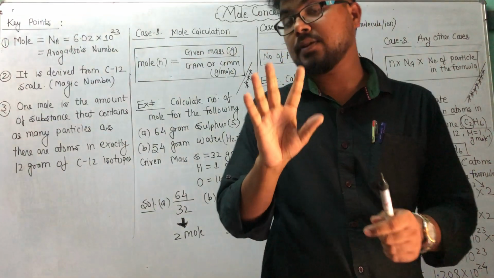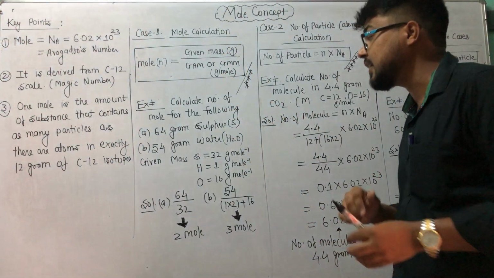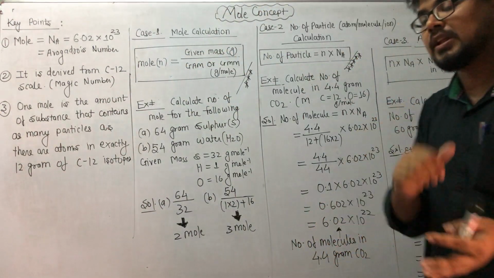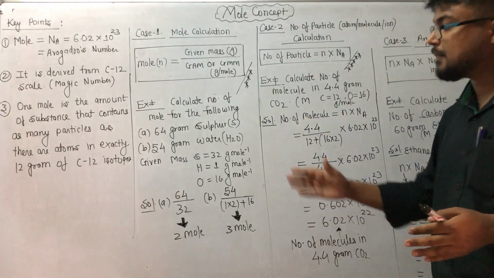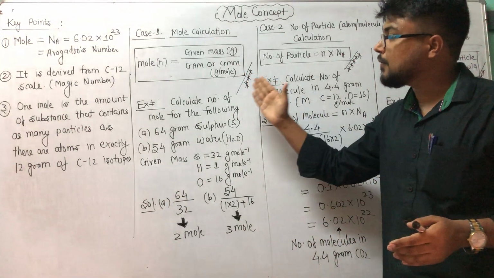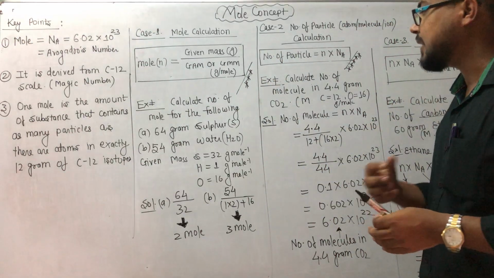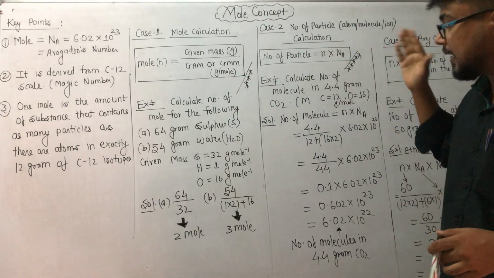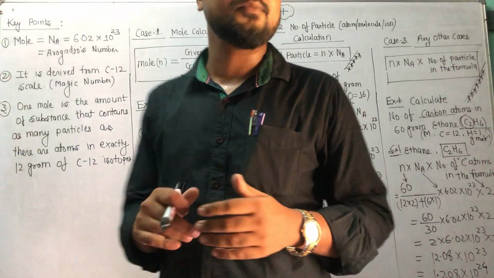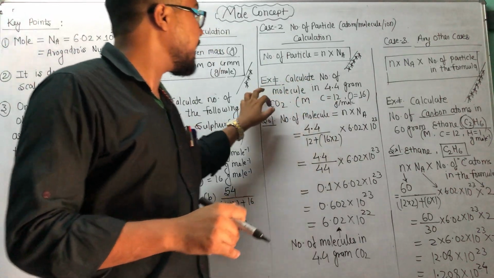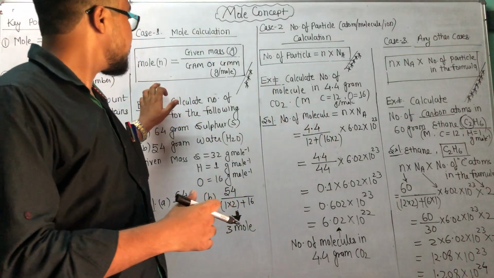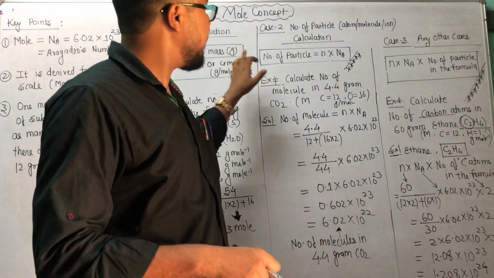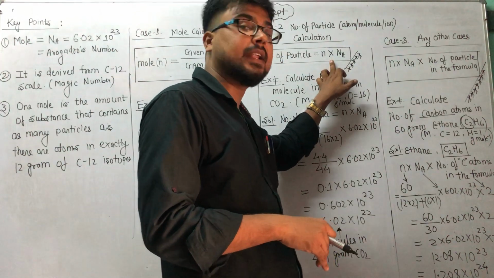So remember students, you learn only 3 things here. Number 1, mole calculation: given mass divided by gram atomic mass or gram molecular mass. With the help of this example, you can learn how the first formula is carried out. Next, how I used the second formula. Again, I mentioned one numerical: in 4.4 gram, I have to calculate the number of molecules. In this question, it was about the number of moles. And in this question, I will use the 5-star formula, that is n into N_A.